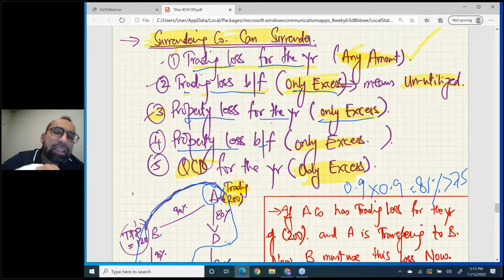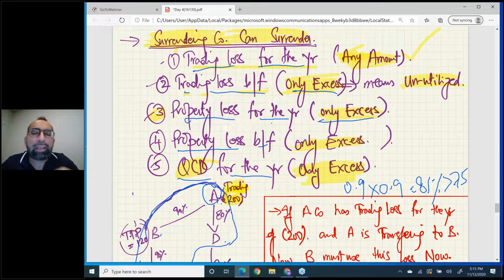QCD for the year, only for the year. QCD can be transferred only as excess. That means first use it yourself completely, and whatever is left you can transfer to your brothers, to the members of the group. So don't miss these points. These points are very important. I have already sent you these slides on WhatsApp, so these things can be surrendered.